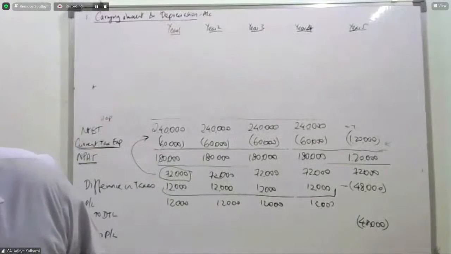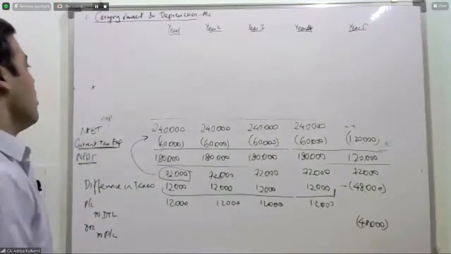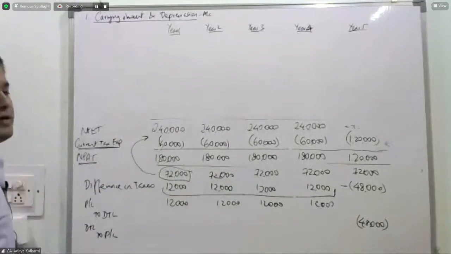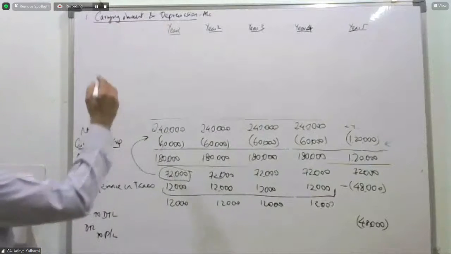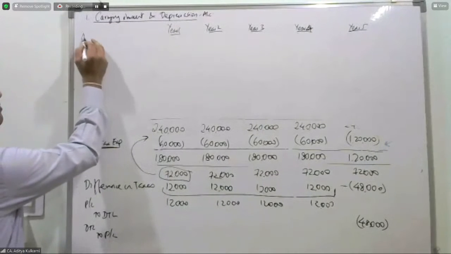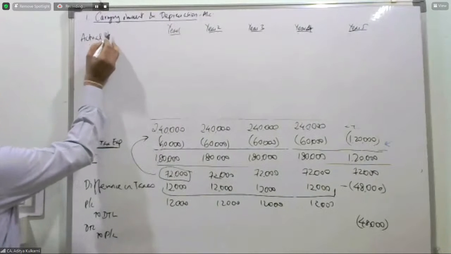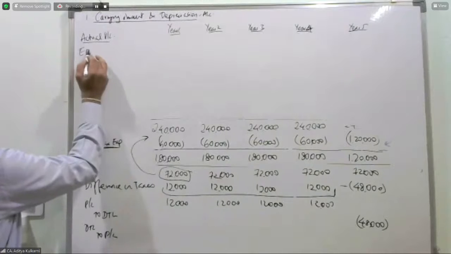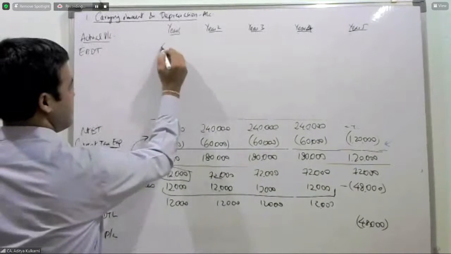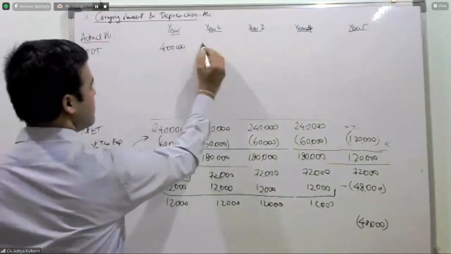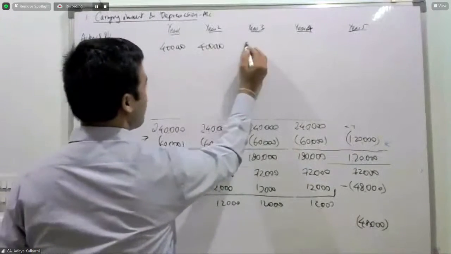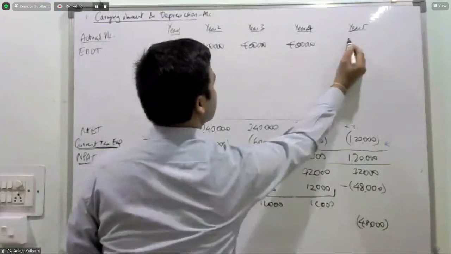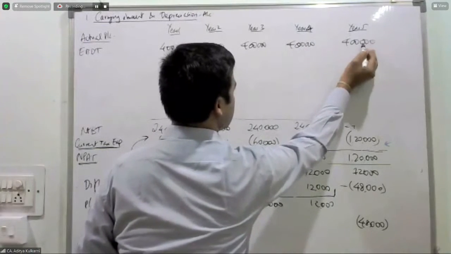All right. So now what we will do is, let us record the actual P&L. Actual P&L, how does it look? It looks something like this. Earnings before depreciation and tax, 4 lakhs, 4 lakhs, 4 lakhs, 4 lakhs, 4 lakhs. All right.